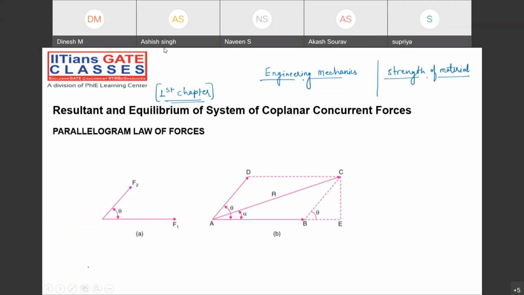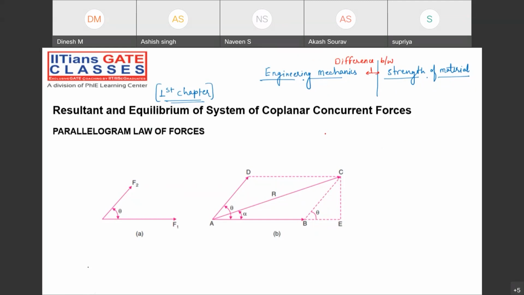Tell me, guys. Anyone? Any idea about this? The difference between engineering mechanics... Properties of the elements. Is it so?